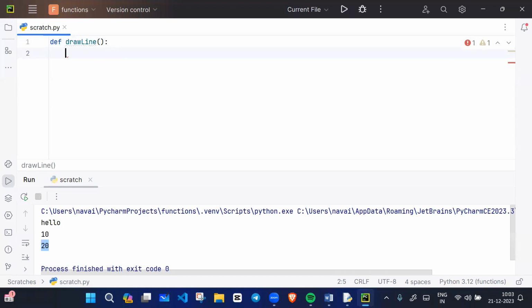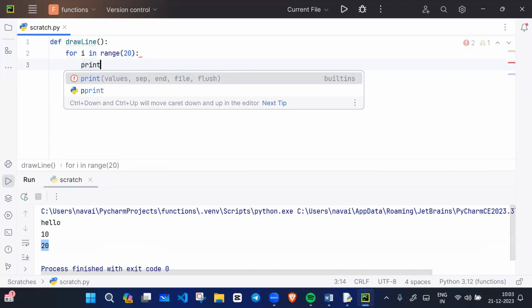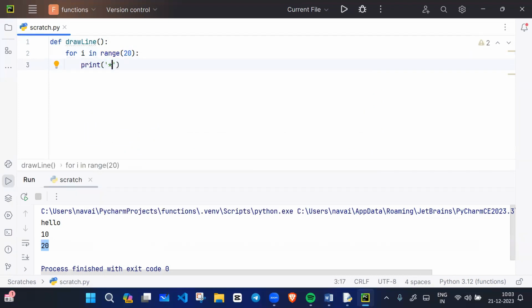For example, I want to draw the line. So what will I write? I will write for loop, for i in range, and the range is, let's say, 20. And what do I want to do? I want to print a star. And the default end is a newline, so I will set the end to a space.